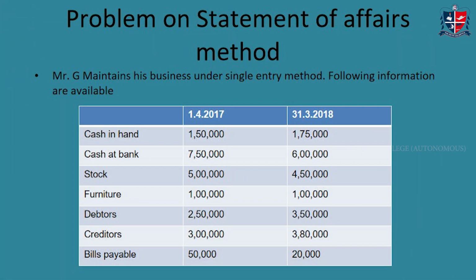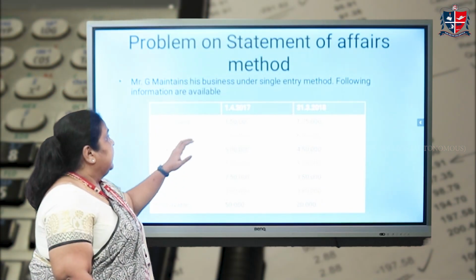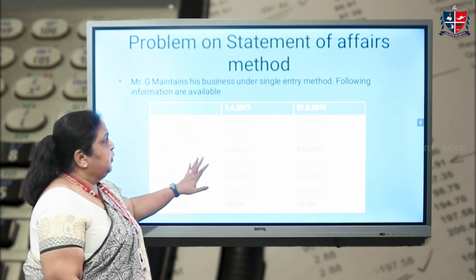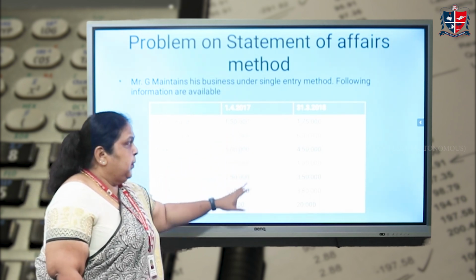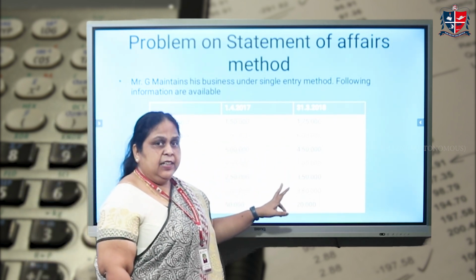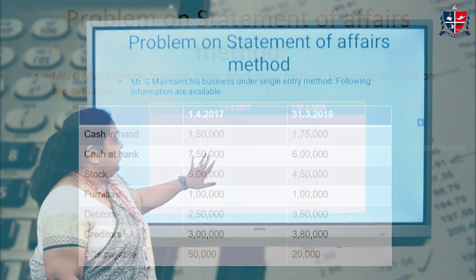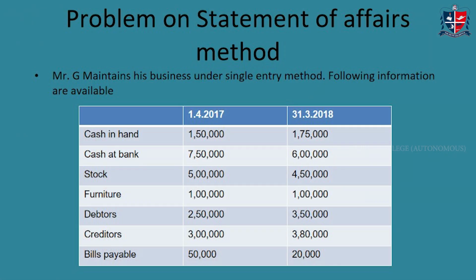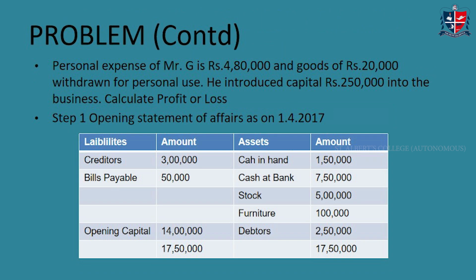Next, we go into a question. This is the available information given to you, the opening information and the closing information. So we are going to find out the profit or loss of Mr. G. Now, the first step, as I told you, is to find out the opening capital. And how do you find out the opening capital?